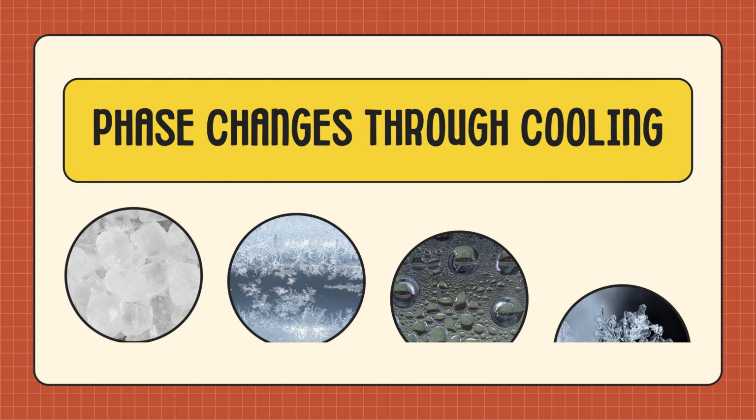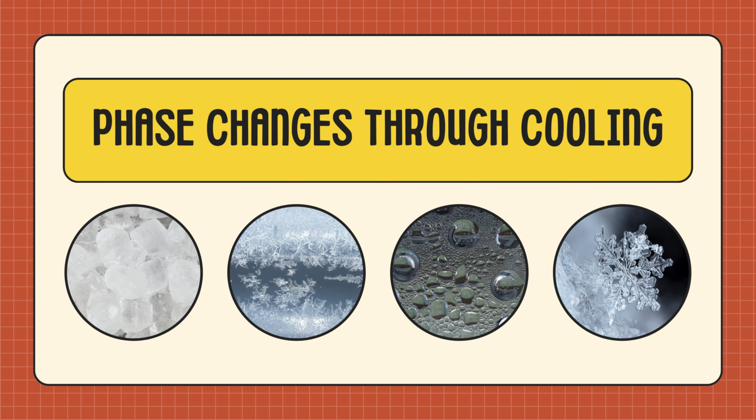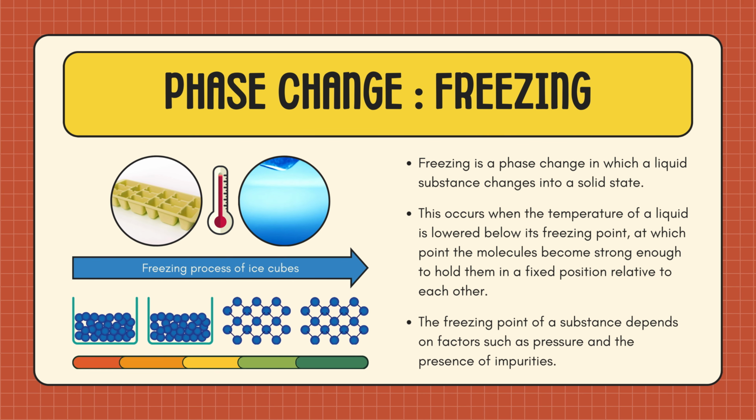Now let us discuss the phase changes through cooling. Freezing. Freezing is a phase change in which a liquid substance changes into a solid state. This occurs when the temperature of a liquid is lowered below its freezing point, at which point the molecules become strong enough to hold them in a fixed position relative to each other. The freezing point of a substance depends on factors such as pressure and the presence of impurities.